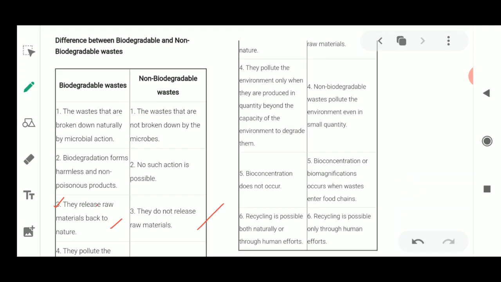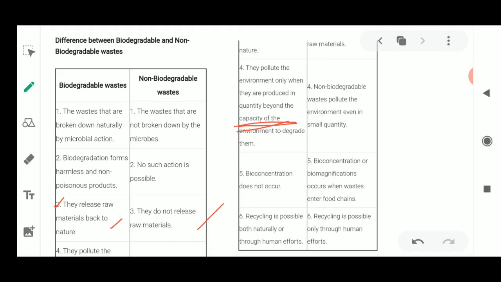It pollutes the environment only when it is produced in a quantity beyond the capacity of the environment to degrade it. Now, do you think that biodegradable waste could have some harmfulness, or could cause certain harm to nature? I feel the answer would be no. But sometimes, if waste is generated in excess, beyond capacity, by those microorganisms, then it starts polluting the environment.